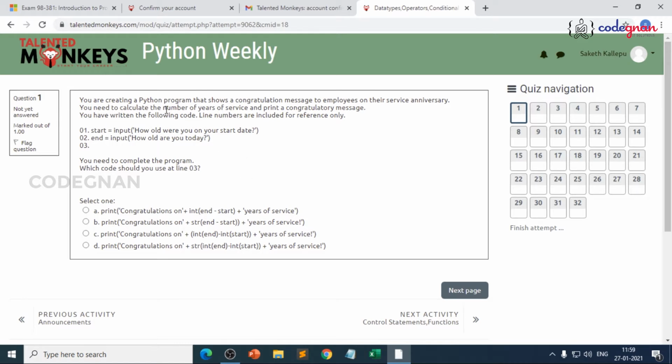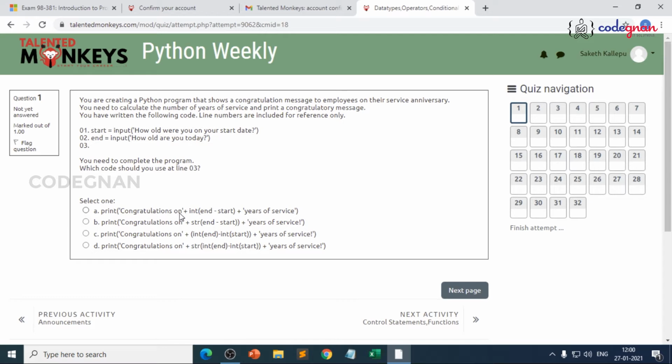You are creating a Python program. If your question is very long, you need not worry. Just break it into pieces, because you need to go with a reverse engineering format. So start is input of, end is input of. You need to complete the program. Which code should you use? When you use the input function, what does that mean? We are storing in the format of a string. So we are having 2 strings. Then how do you combine 2 strings? Just make it very simple.